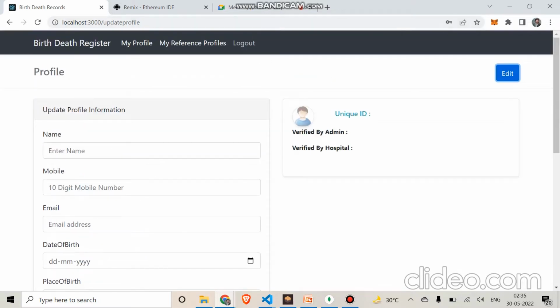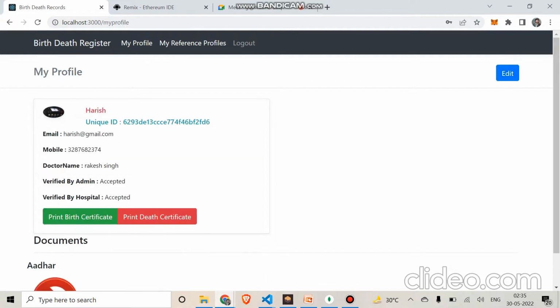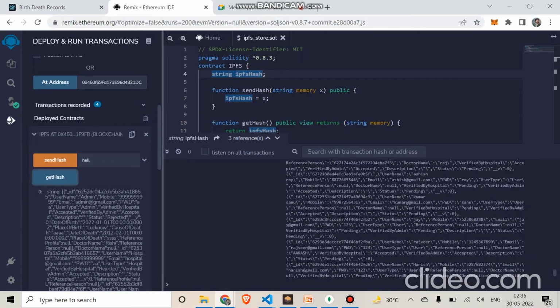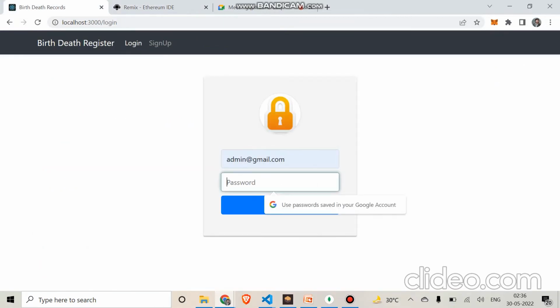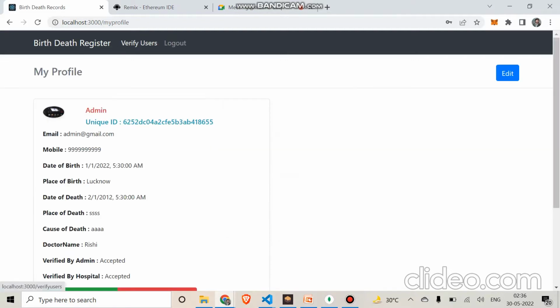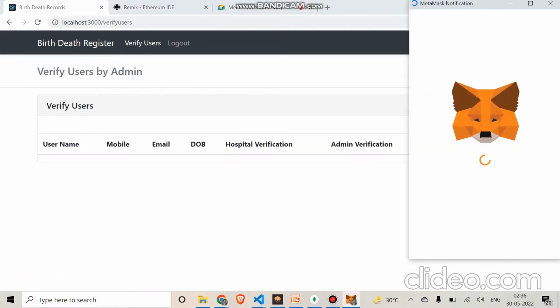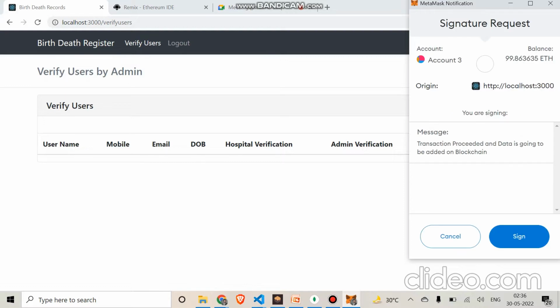It is accepted by both. Let me show you. Just a minute, let me log in again from the admin portal. It is making a transaction again.